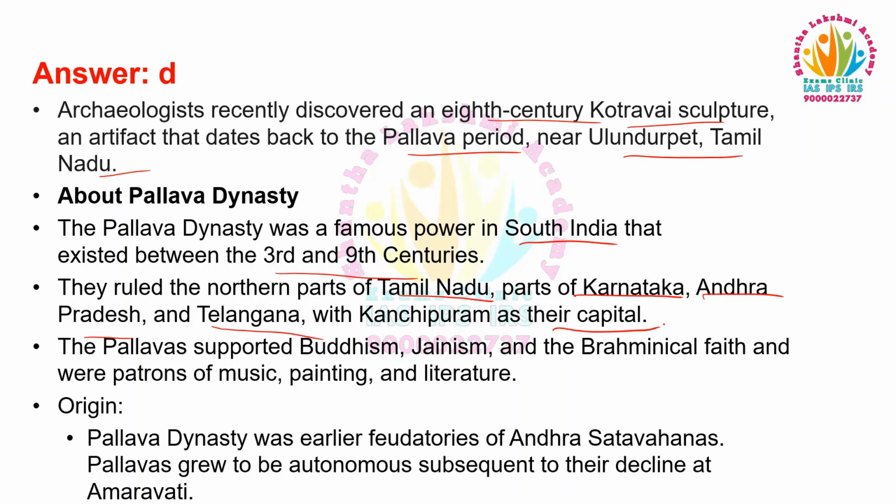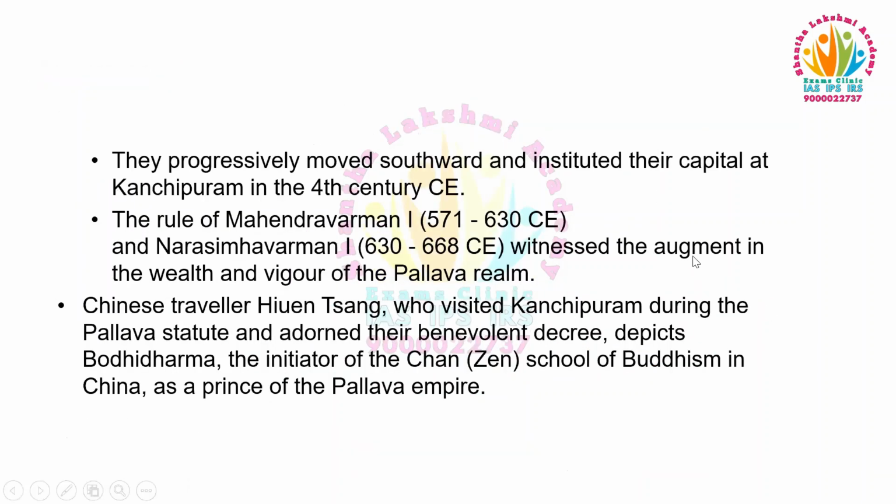Kanchipuram as their capital. The Pallavas supported Buddhism, Jainism, and the Brahminical faith and were patrons of music, painting, and literature. The origin of the Pallava dynasty: they were earlier feudatories of the Andhra Satavahanas. Pallavas grew to be autonomous subsequent to their decline at Amaravati. They progressively moved southward and instituted their capital at Kanchipuram in the 4th century CE.